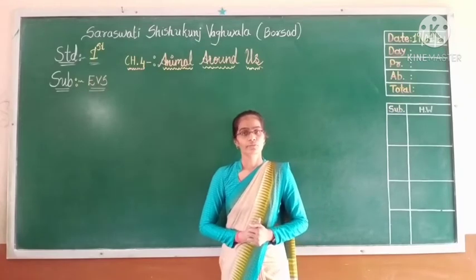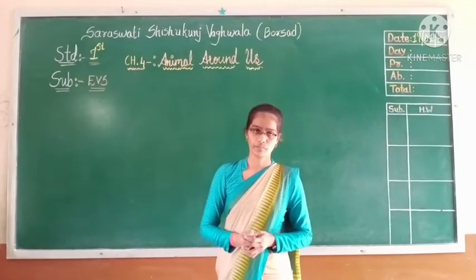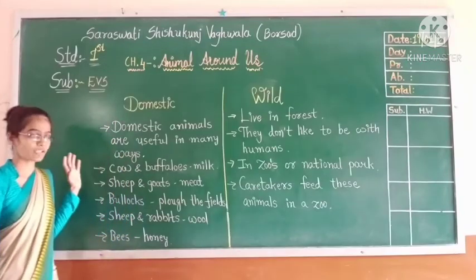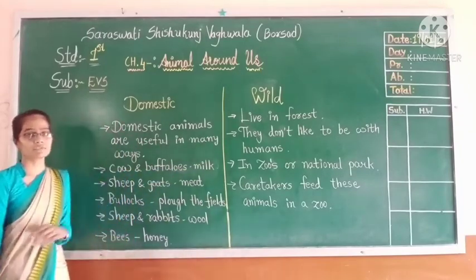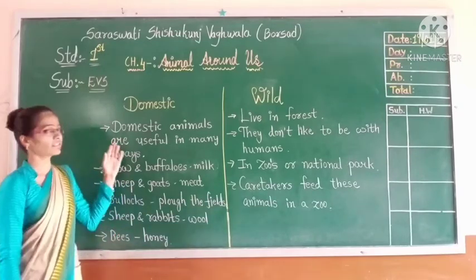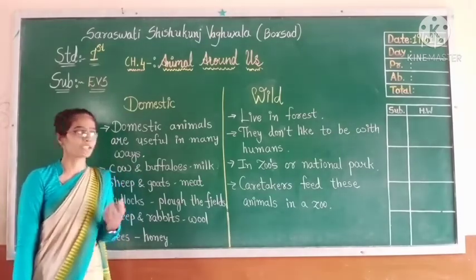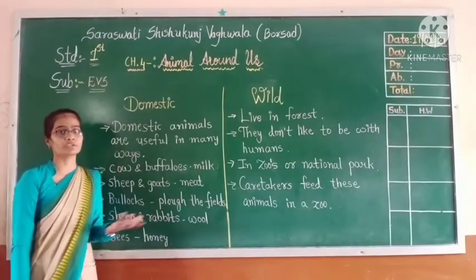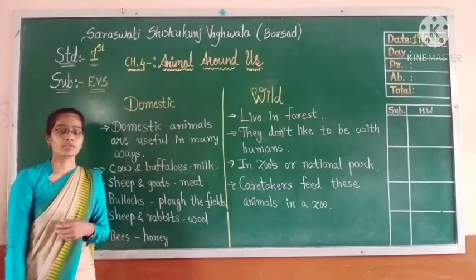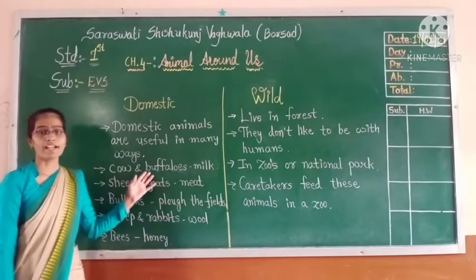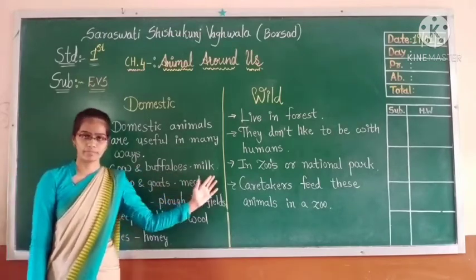So today we will first recall whatever we discussed in our previous video. Next, we are going to revise first domestic animals and then wild animals. What did we learn about domestic animals? Why do many people keep them at their home or on farms? Because domestic animals are useful to us in many ways. How do they help us? Cows and buffaloes give us milk.